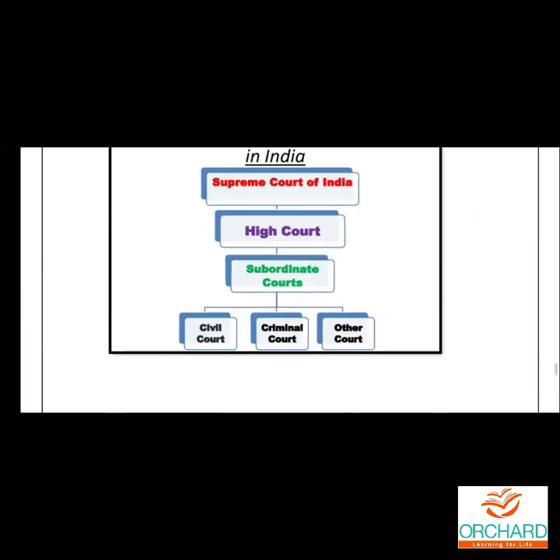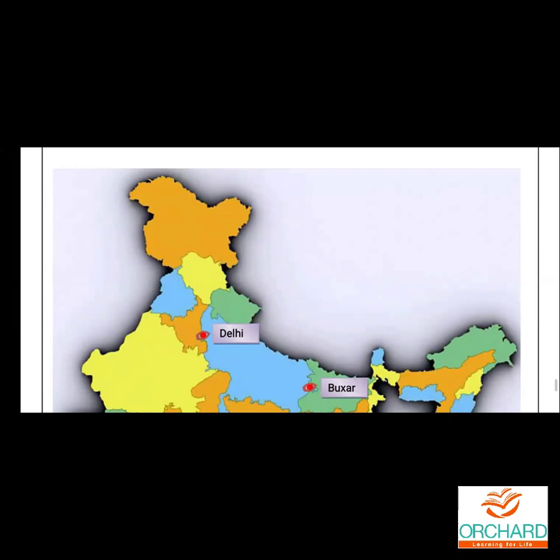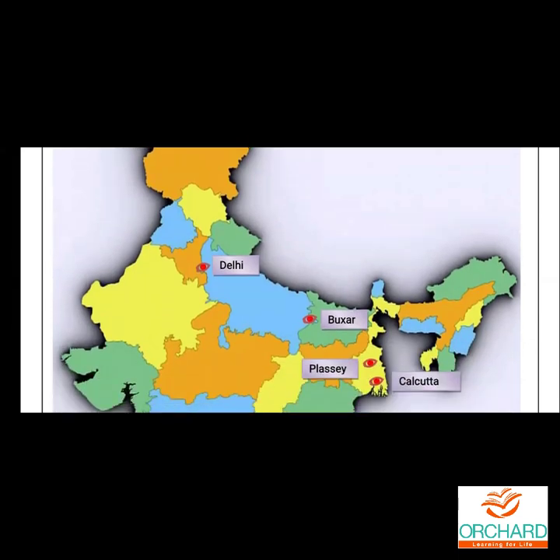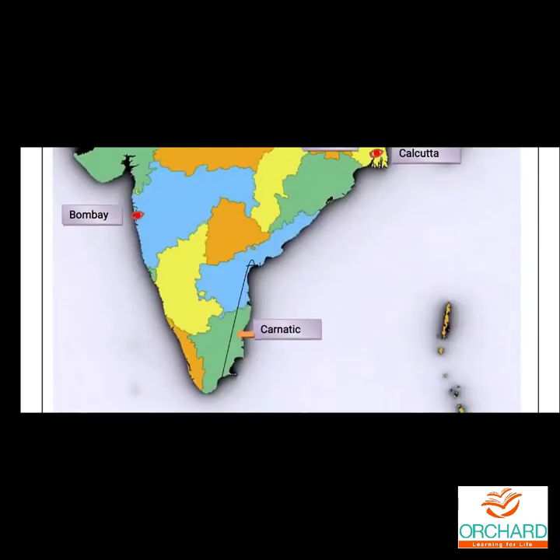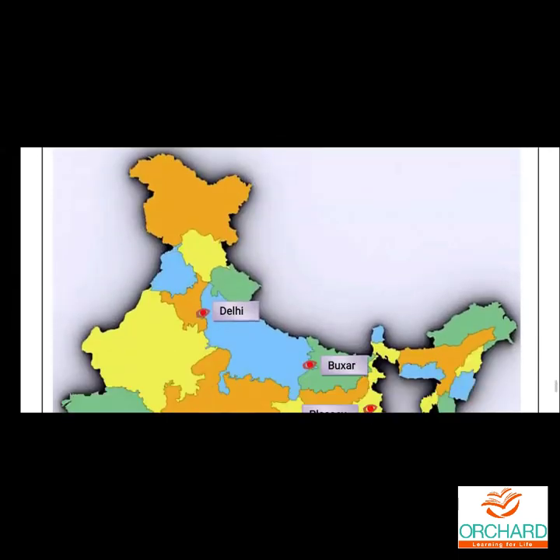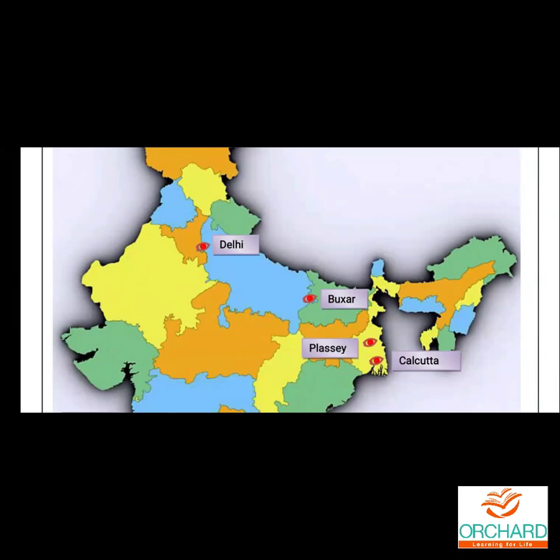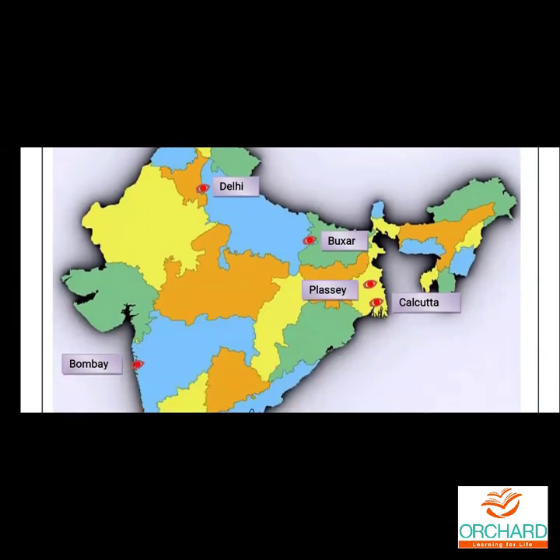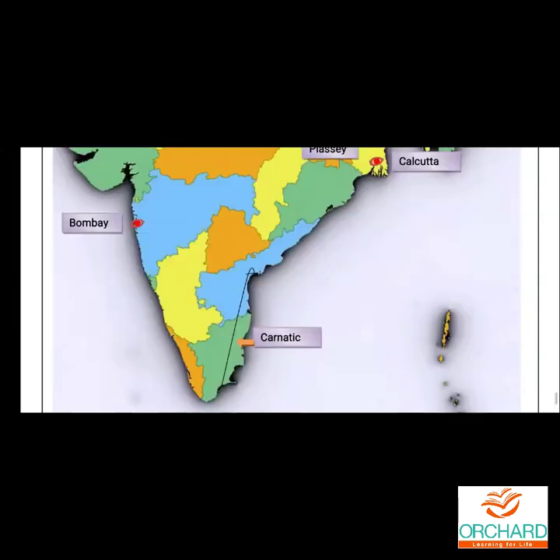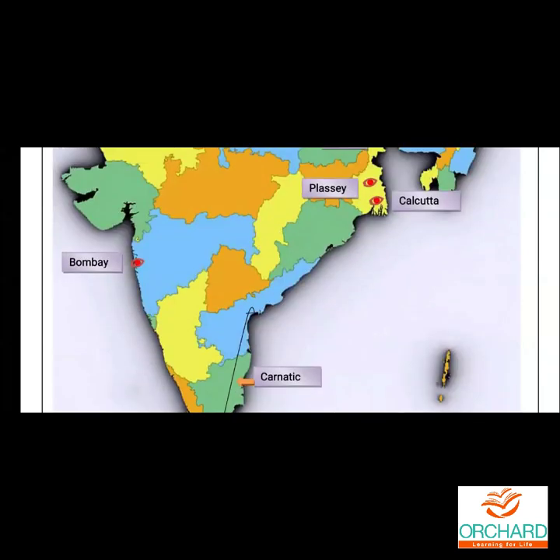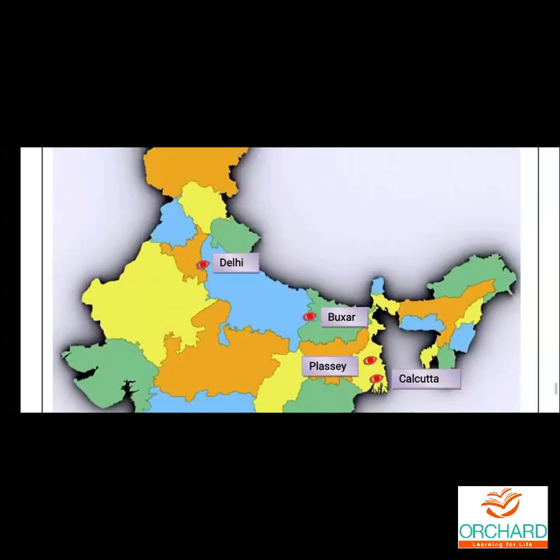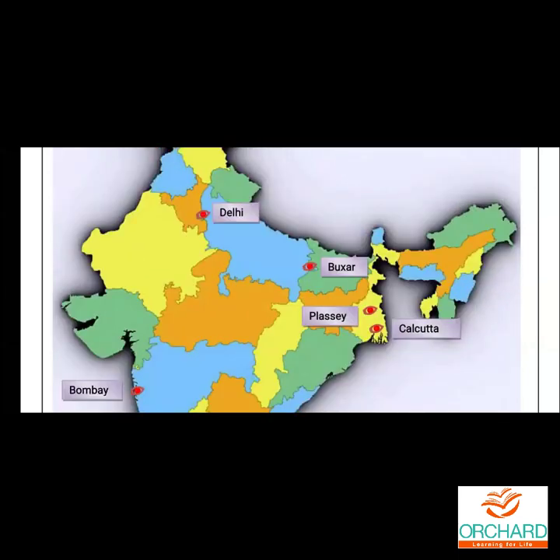Mind map just for the understanding. And here, this is an important map. So you can see the places here: Delhi, Buxar, Plassey, Calcutta, and on the left side you can see Bombay. Down you have Carnatic. So Carnatic, Bombay, Plassey, Calcutta, Buxar, Delhi. All these 6 places you have to practice.